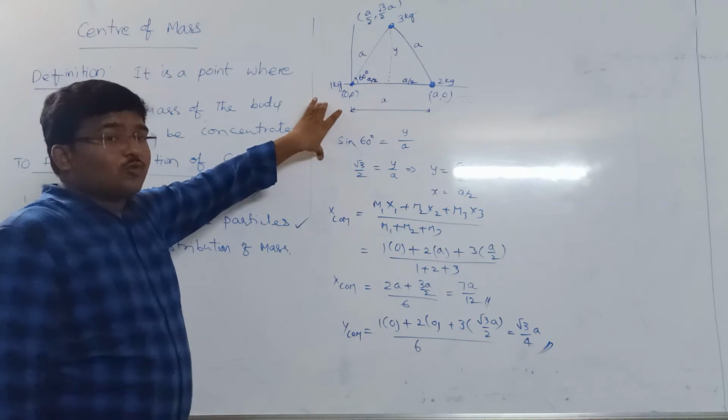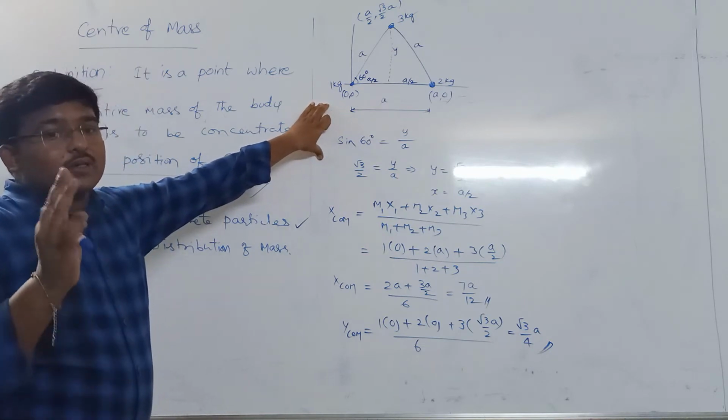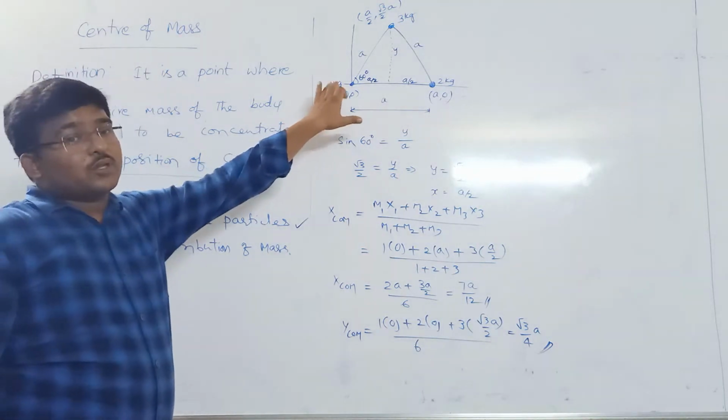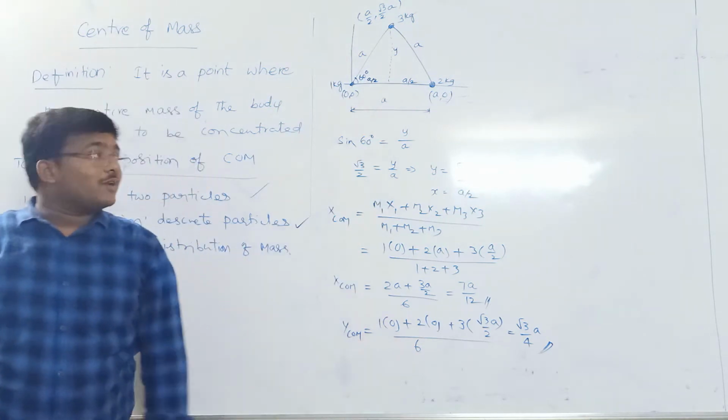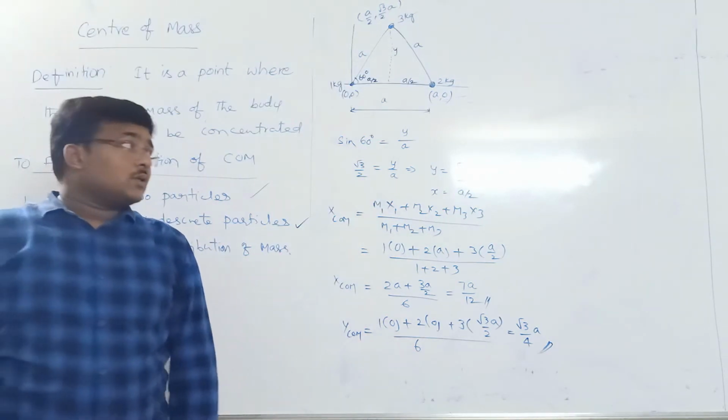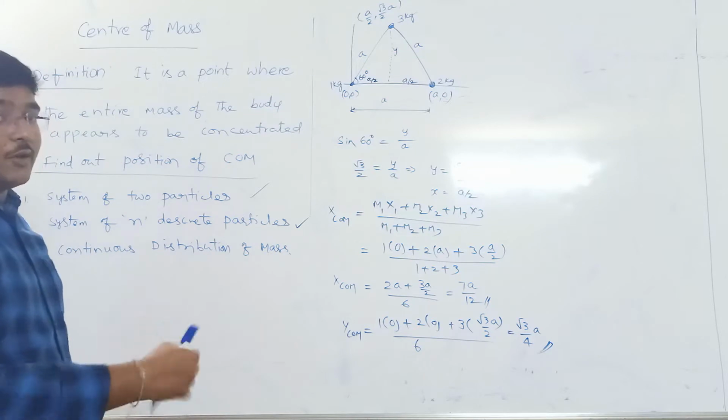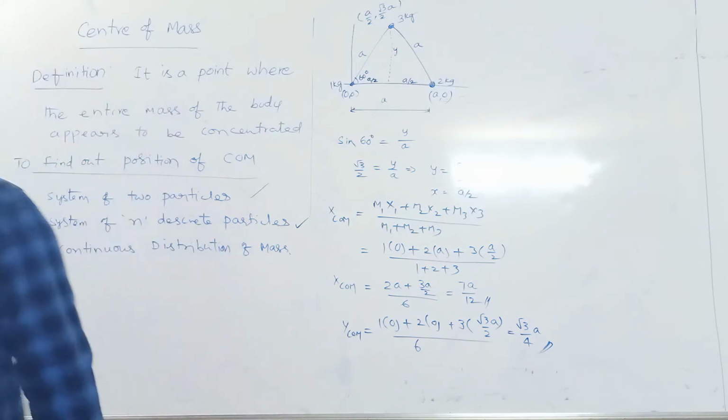So this is how to find the center of mass of three particles which are kept on the vertices of an equilateral triangle. So we go for one more example.